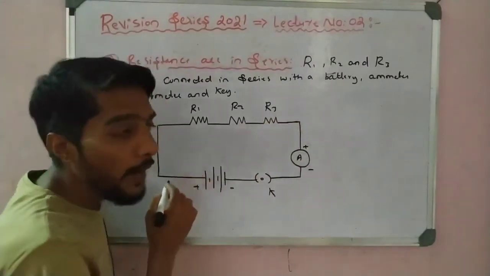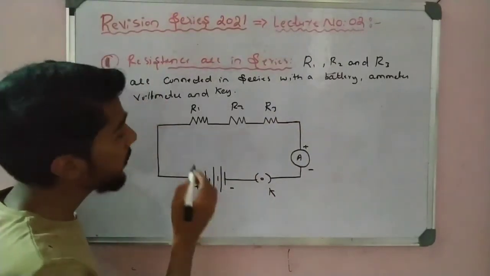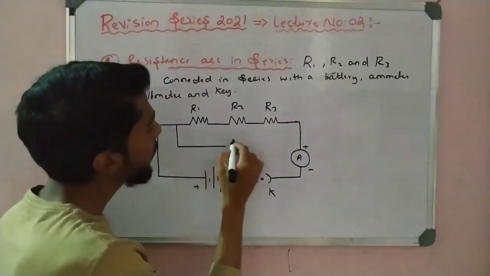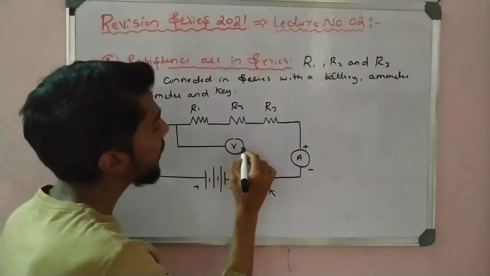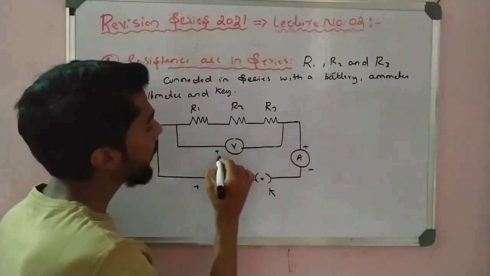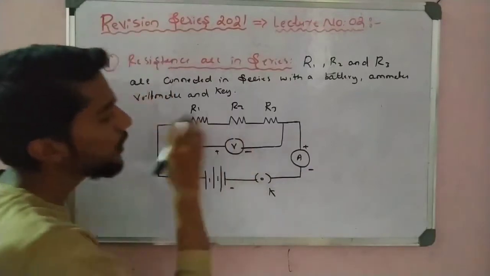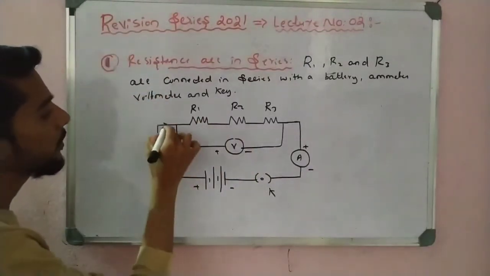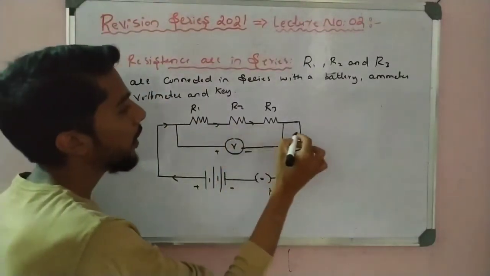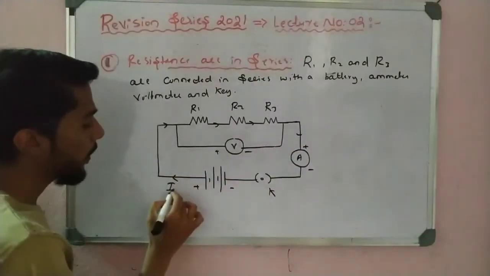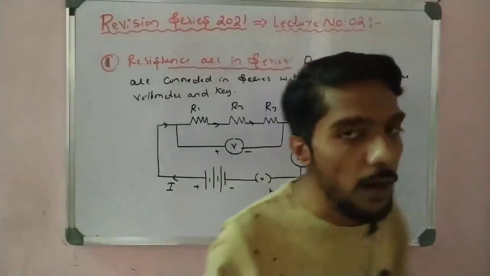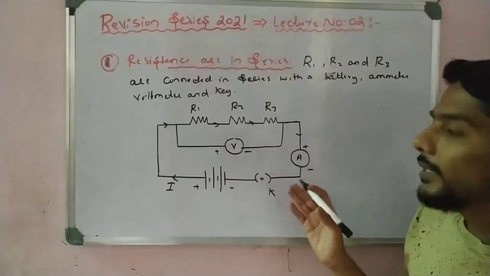Okay, so I can apply a potential difference from here to here, only one. So that is always connected with plus and minus. So this shows the direction of current, that is current I. Okay, so students, this is called resistances connected in series.